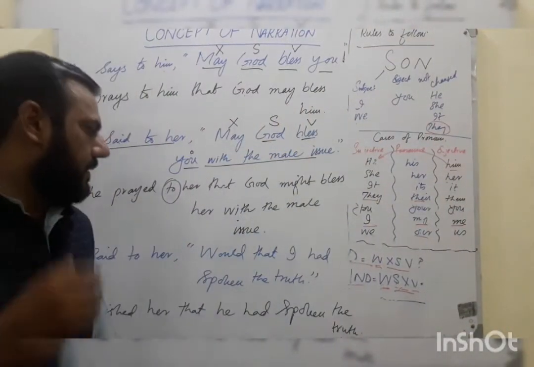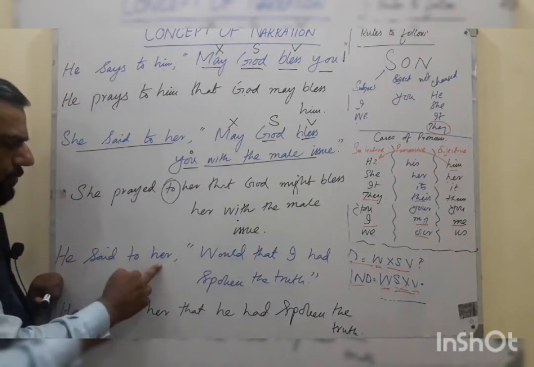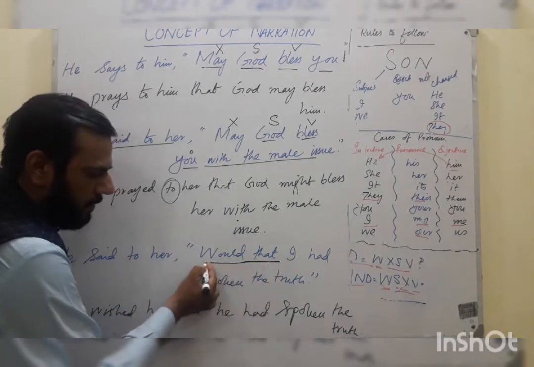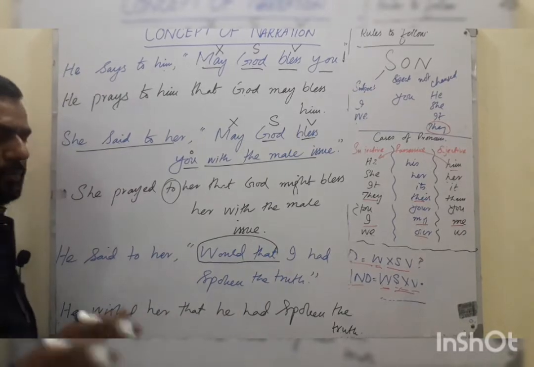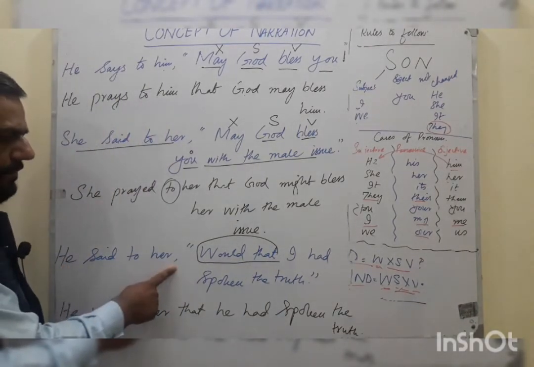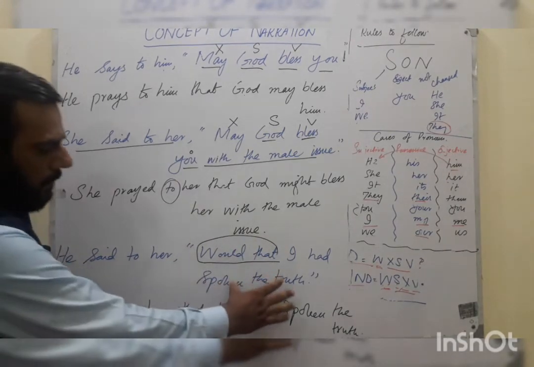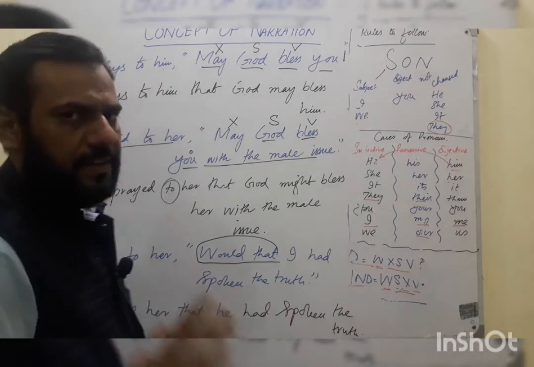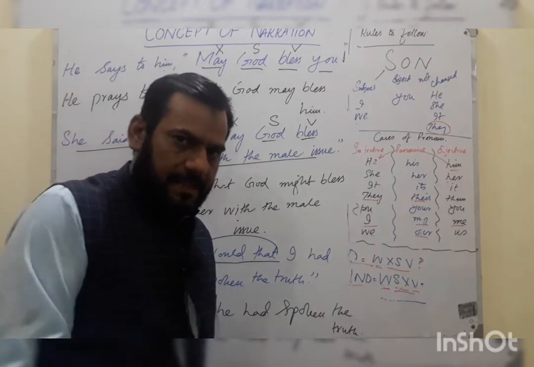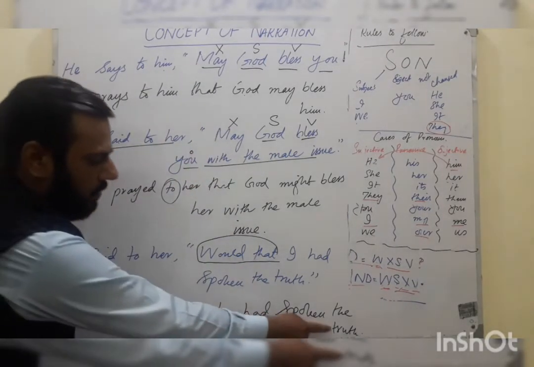The second sentence I have written for is an optative sentence. He said to her, also simple past, would that. Whenever you see in the second part of the sentence would that, it will be converted into wish. It is a kind of a wish. So you would say he wished her. So I will be converted to he. So he wished her that he. Then past perfect. If past perfect has been used in the second part of the sentence, it will not be changed. It will be the same according to the rule. So he wished her that he had spoken the truth.